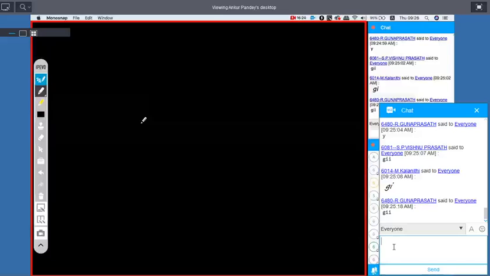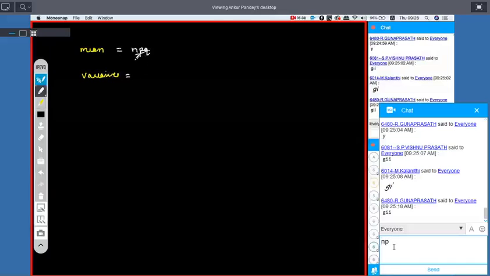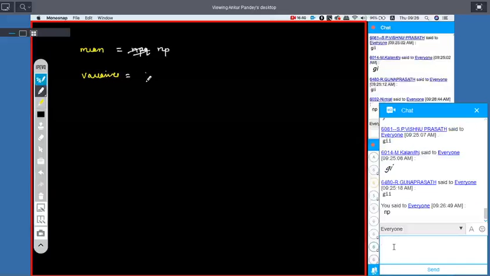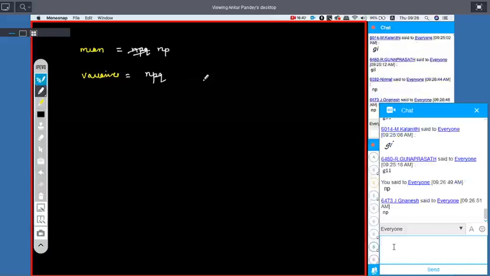If the mean and variance of a binomial variate x, what is the value of mean actually? Without even knowing the question, NP. And variance is NPQ.